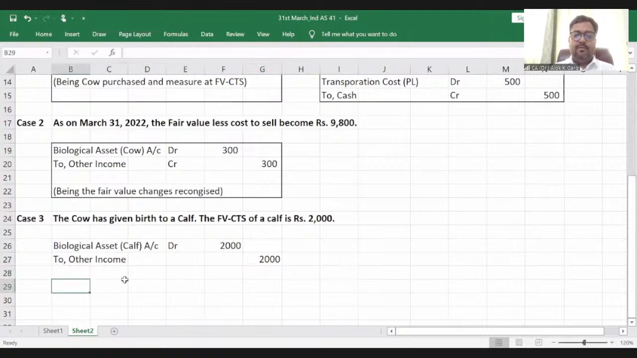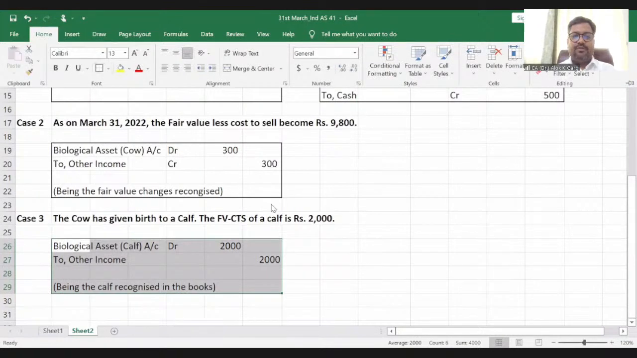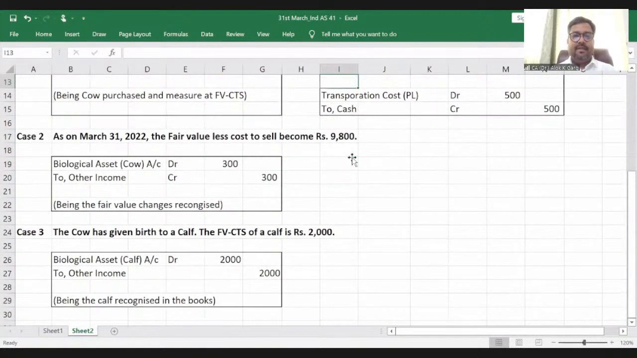So being the calf recognized in the books, right? So this is the accounting entry. I have given you 3 accounting entries: one at the time of initial recognition at fair value less cost to sell, then the subsequent recognition and measurement for biological asset, then the third, in the case of procreation or generation, what is my accounting entry, right? Okay, I hope these 3 accounting entries are clear to all of you.